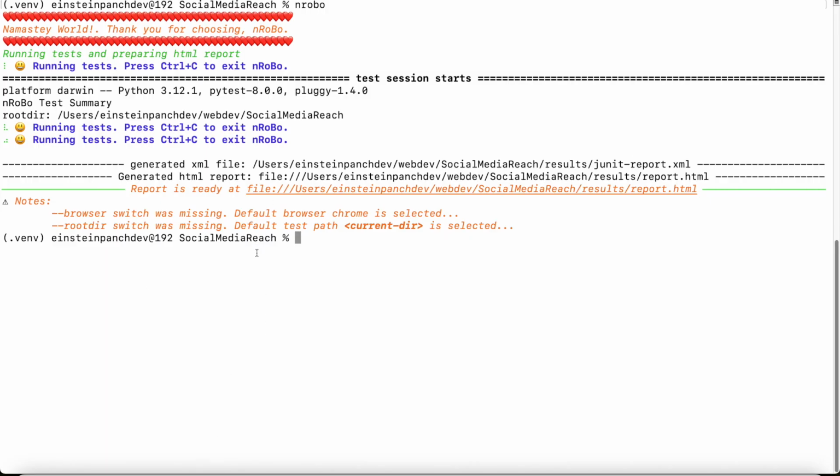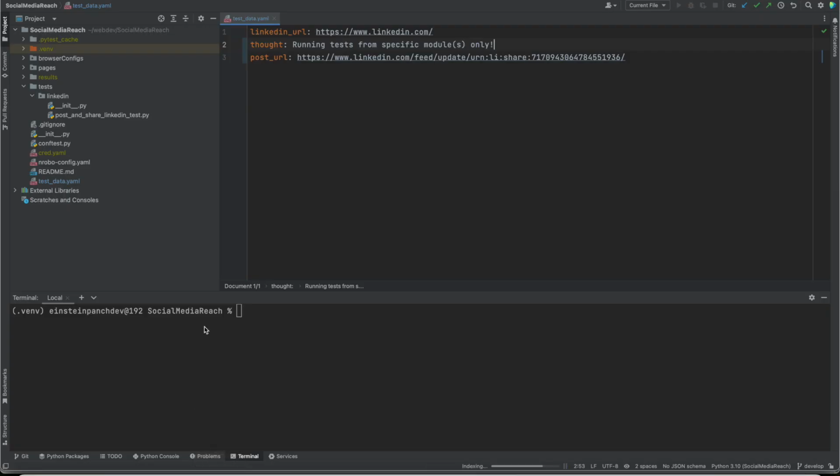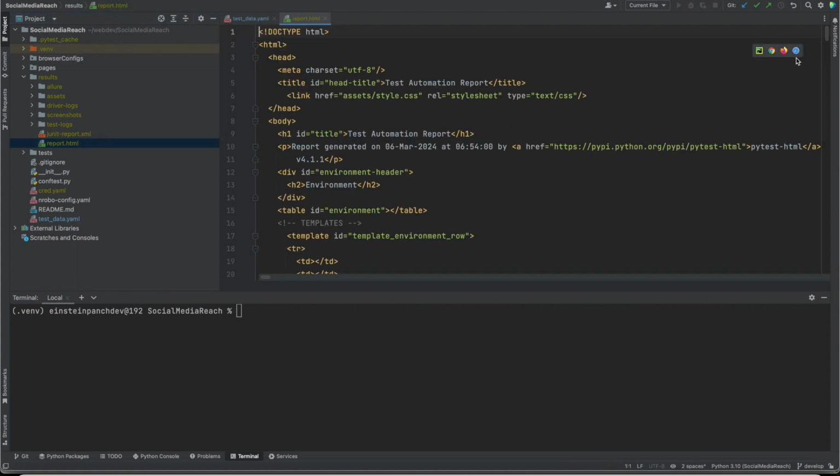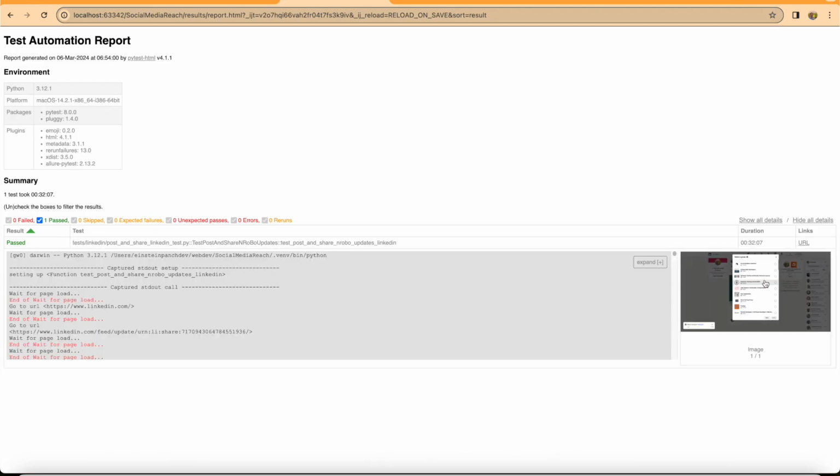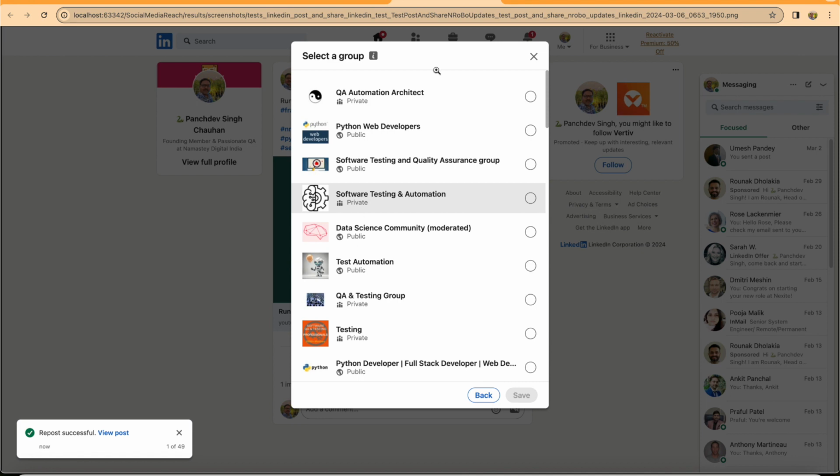Here we can see the script has been completed, and let's go to the IDE and see the results. Under the results folder, open report.html and open in browser. So here we can see the script has passed, and this is the last screen when the test completed.